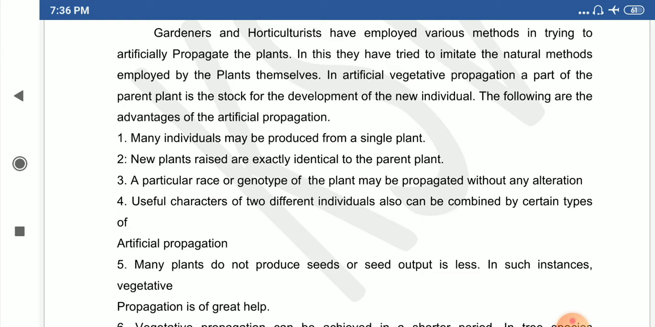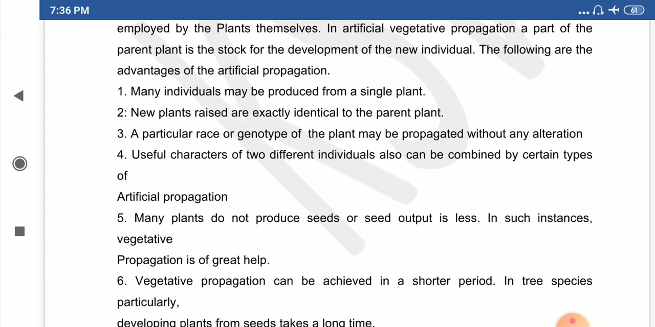A new plant raised is exactly identical to the parental plant. This is one advantage. That means whatever vegetative graft is taken, it carries the parent's character only. But in sexual reproduction, it may vary. Next, a particular race or genotype of the plant may be propagated without any alteration. In sexual reproduction the gene combination will be modified, but with vegetative techniques there is no change in the